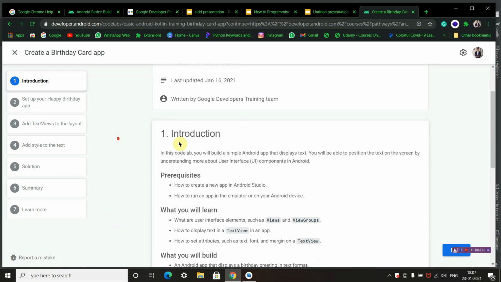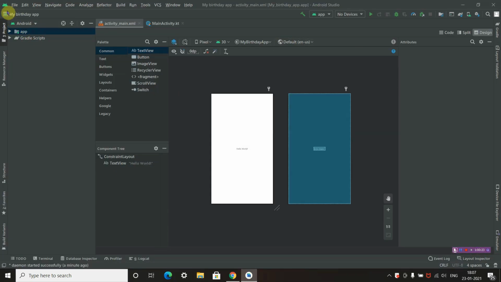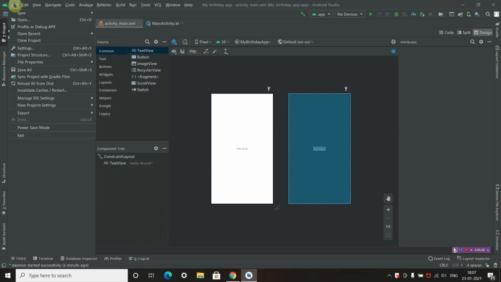Okay, first, what are the prerequisites for this pathway 3? You need to open your Android Studio and create a new app. We have already opened Android Studio. Now we will create a new app, a new project.